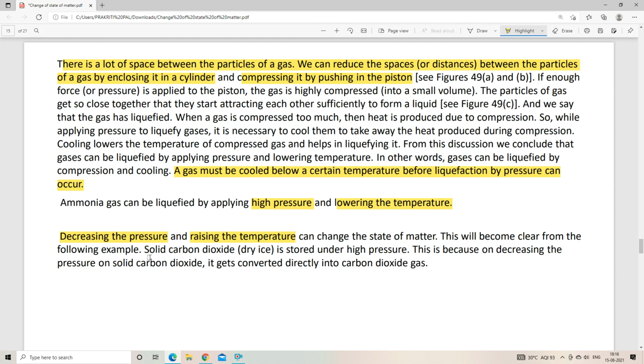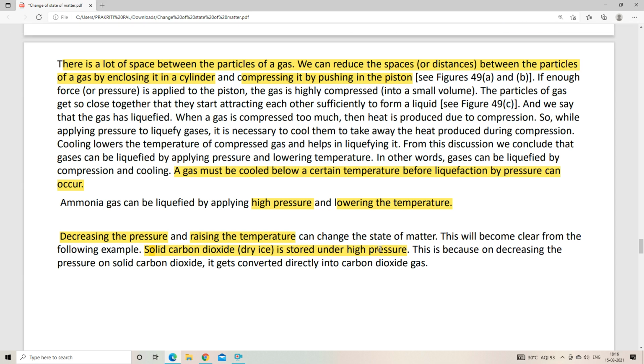Okay, now this will become clear from the following example. Solid carbon dioxide is stored under high pressure. Why under high pressure? I think now you can understand why high pressure is required, because carbon dioxide is itself a gas, right? So to convert it into solid, we need very high pressure.